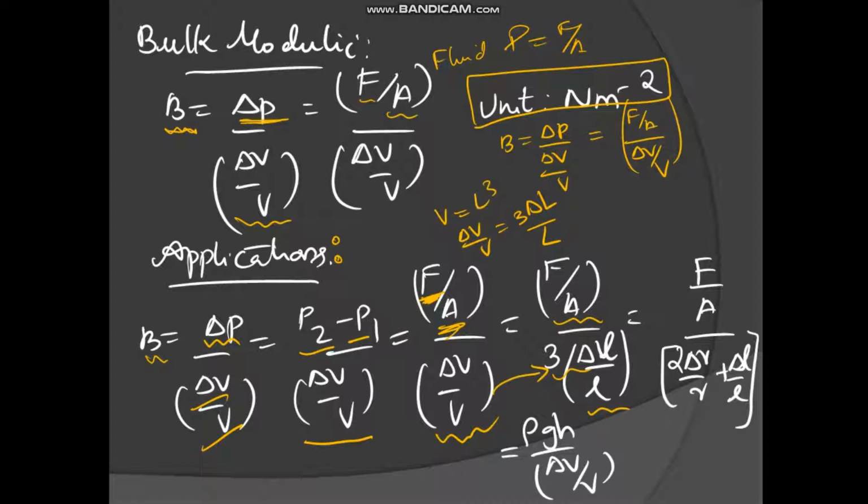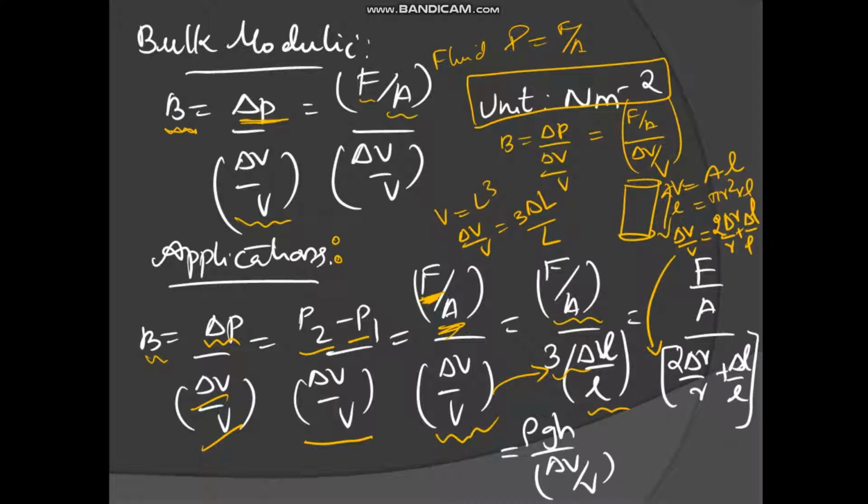Suppose it is for a cylinder, volume is A into L, where the whole length is L, and area is pi r square. So volume is pi r square into L, and delta V by V is 2 into delta R by R plus delta L divided by L. So this I am substituting like this.